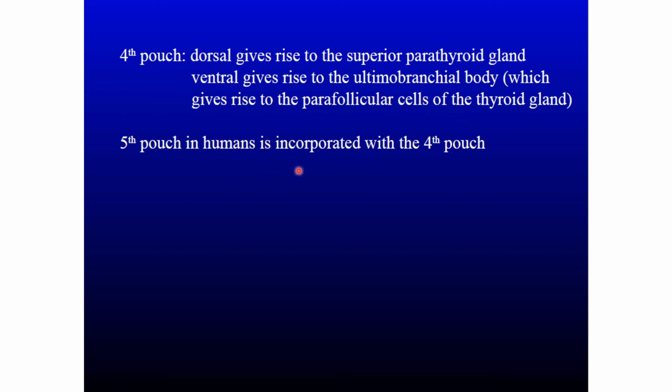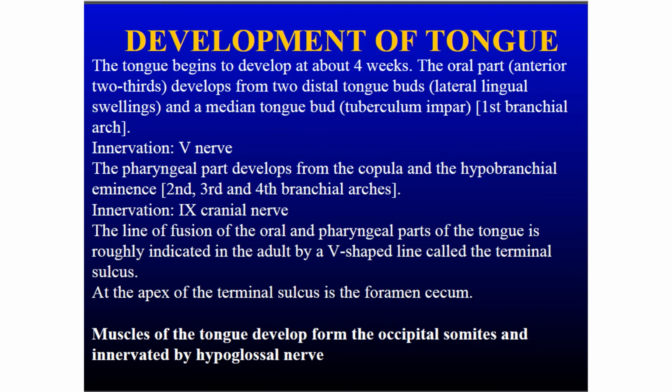The fifth pouch in humans is incorporated with the fourth pouch. So these are the development of the pharyngeal arches and pharyngeal apparatus. Now, development of the tongue, a summary. The tongue begins to develop at about the fourth week. The oral part,